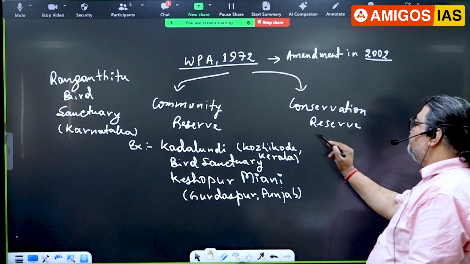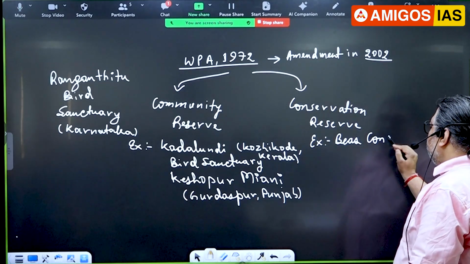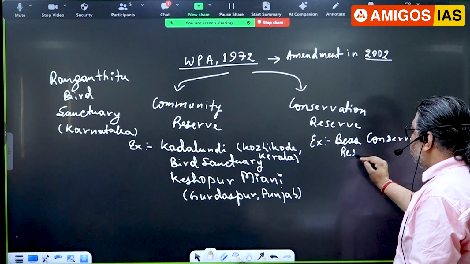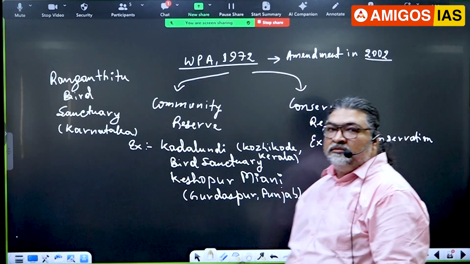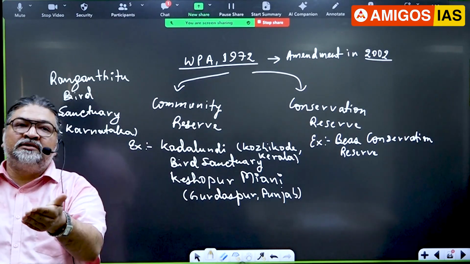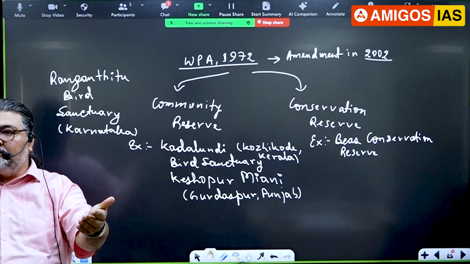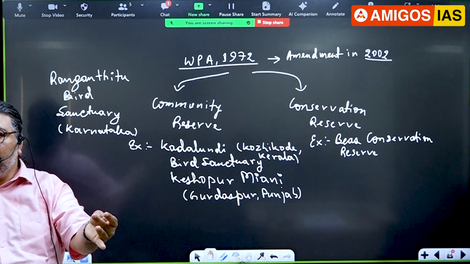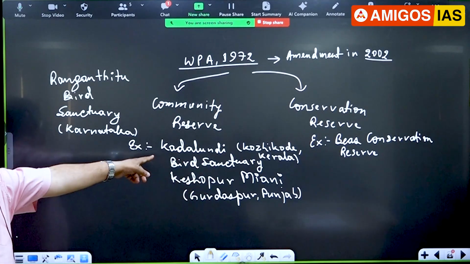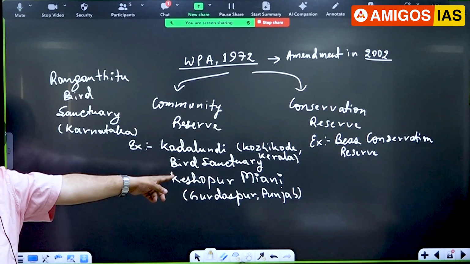Let me give an example here. One is Beas Conservation Reserve, which has now been declared a Ramsar site in Punjab. Beas River is part of the Indus system. Punjab is known for five rivers; the name Punjab has come from 5 rivers, part of the Indus: Chenab, Satluj, Beas, Ravi, and one more, the Jhelum. So Beas is again a government wetland.